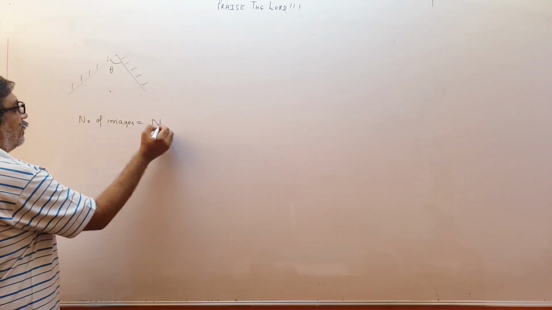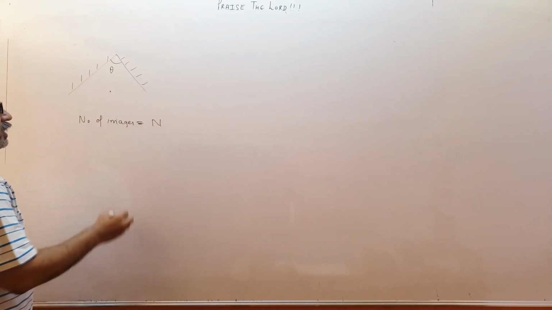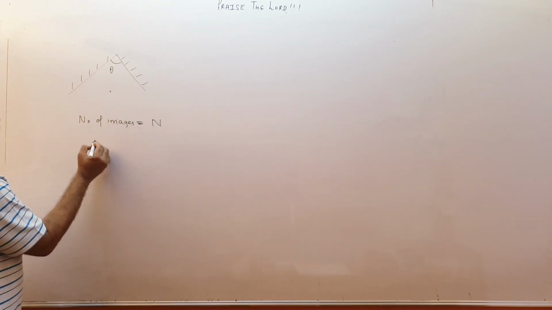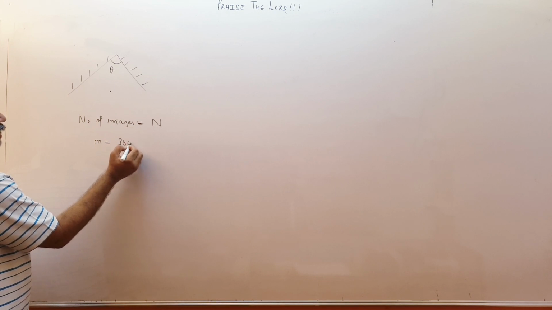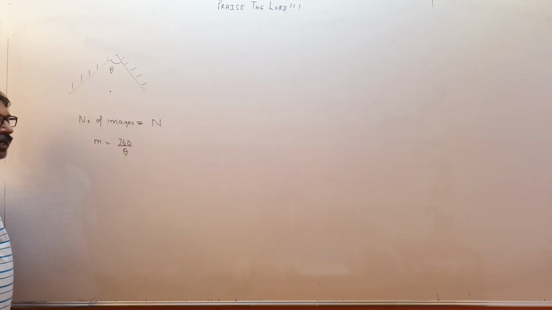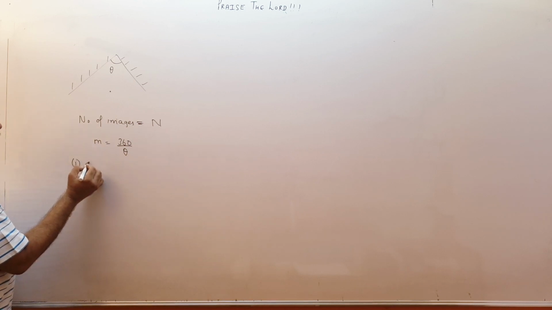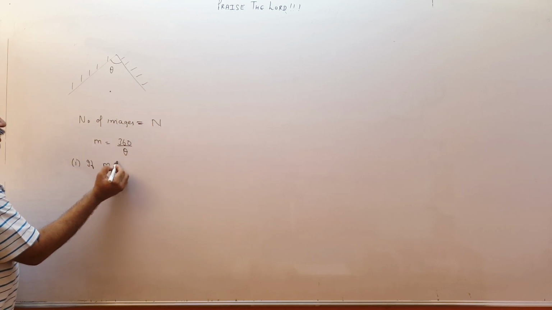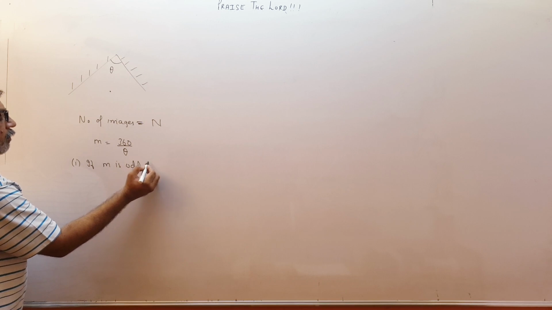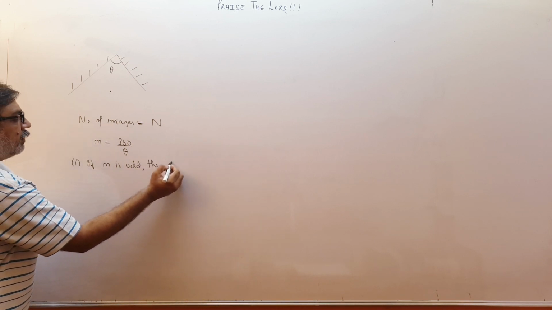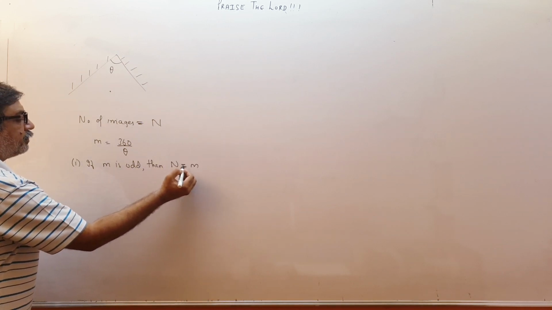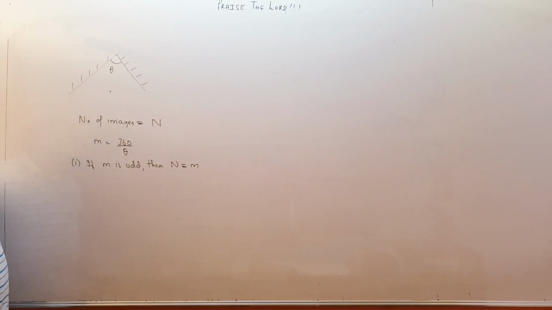If this angle is theta, I will first find out m equal to 360 upon theta. This number I will find out. Now the first point is, if m is odd, then the number of images will be equal to m. Odd only, whatever is n.